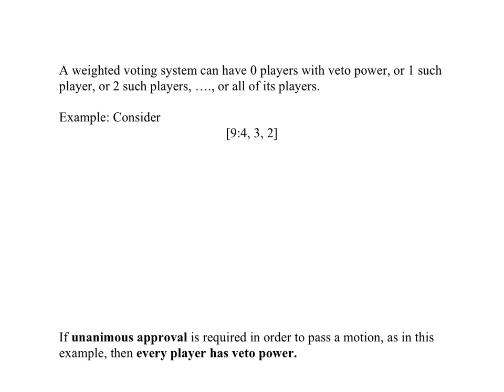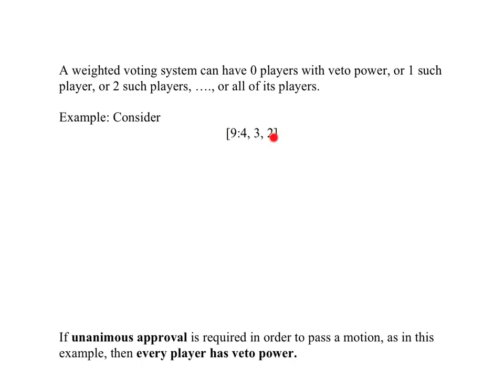It's worth noting here that a weighted voting system can have 0 players with veto power. That's a possibility. It could have 1 player with veto power. There could be 2 players with veto power. It could be that all the players have veto power. These are all possibilities, and you don't know in advance until you go and do the kind of analysis we've just been doing.